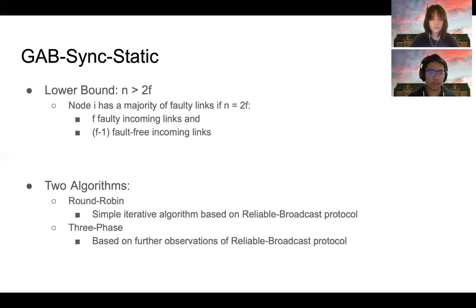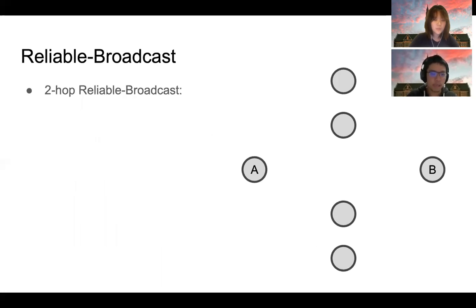The first one is the round-robin algorithm, which is based on a reliable broadcast protocol. The second one is the three-phase algorithm. This algorithm is based on further observations of the reliable broadcast protocol, and as its name suggests, it requires only three phases. First, let's look at the reliable broadcast protocol. Here's a simple illustration of how it works.